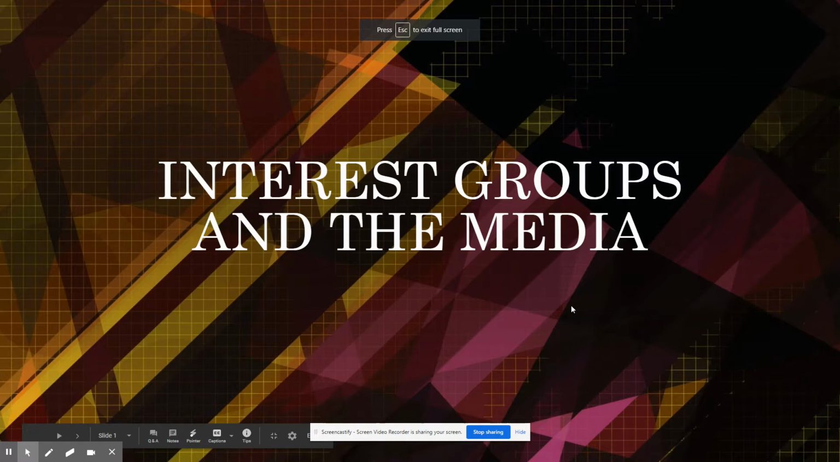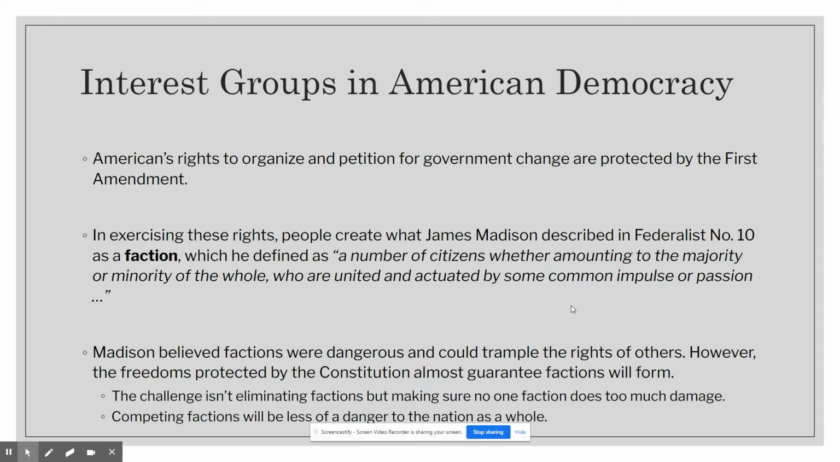Right, so we're moving on to the second part of this unit to talk about the linkage institutions of interest groups and the media. So we know after our civil liberties unit that Americans have the right to organize and petition the government for change, and that's one of those First Amendment protections. So we're talking specifically about interest groups. Make sure that you know that interest groups and political parties are not the same thing.